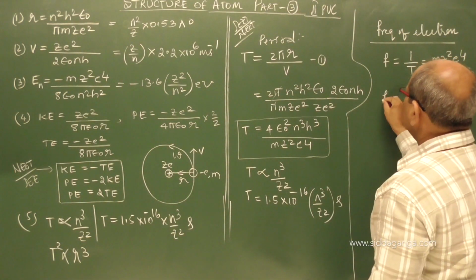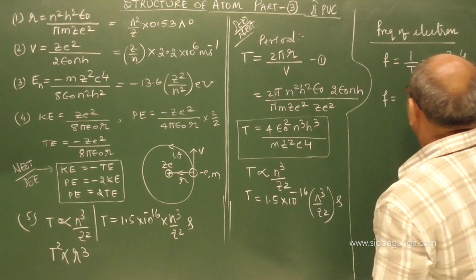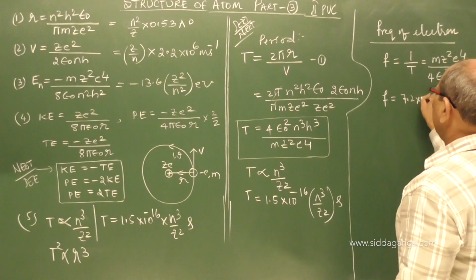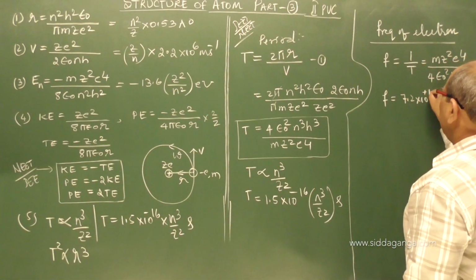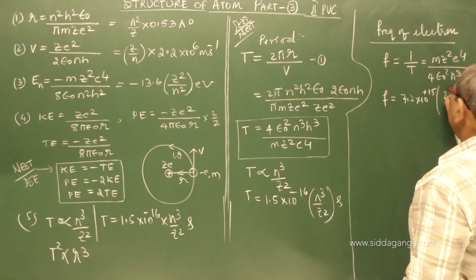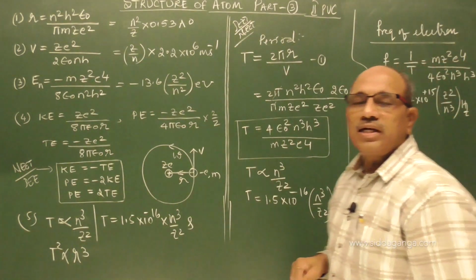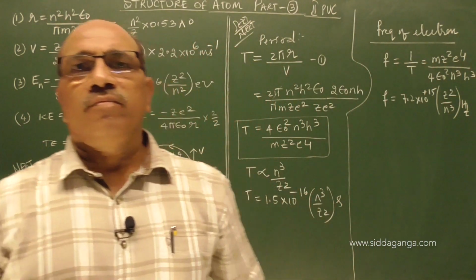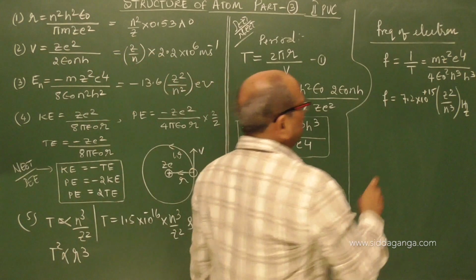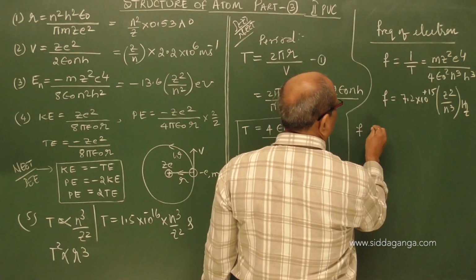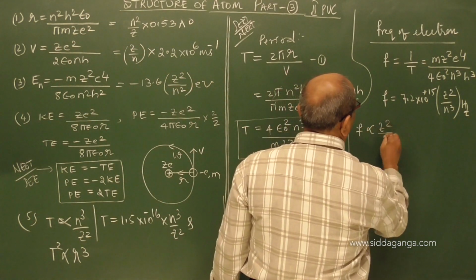If you see the frequency, it is around 7.2 into 10 power plus 15 into z square by n cube hertz. The relation is: the frequency is found to be directly proportional to z square by n cube.